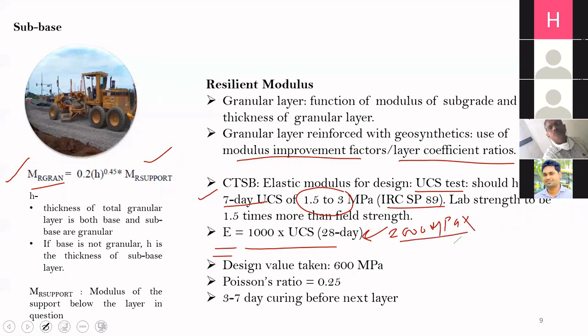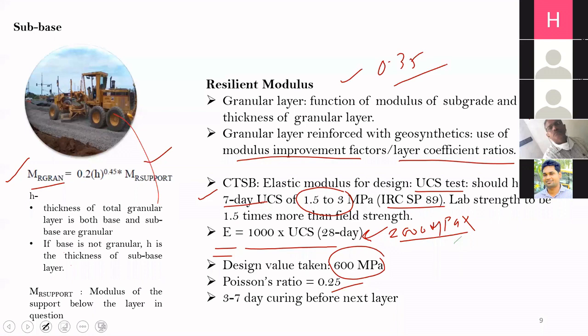But you will not use this value. Why? Because you are expecting that cement treated subbase will have some shrinkage cracks after construction, because some construction traffic will be moving over it. So considering that, you expect that the modulus at which it is constructed will get reduced after the final construction. So you take a design value of 600 MPa to be on the conservative side. The Poisson's ratio is taken as 0.25 because it is a relatively stiffer layer. If it is a granular subbase, you take the Poisson's ratio as 0.35.